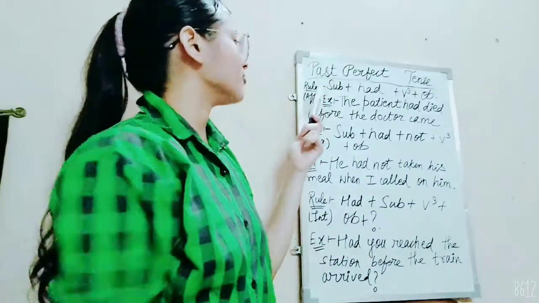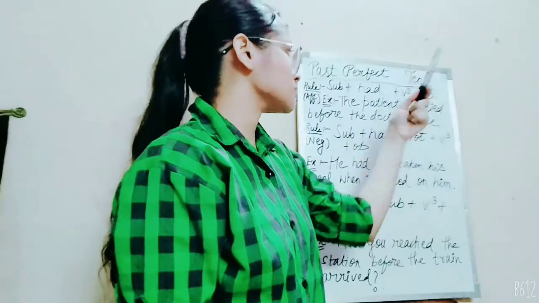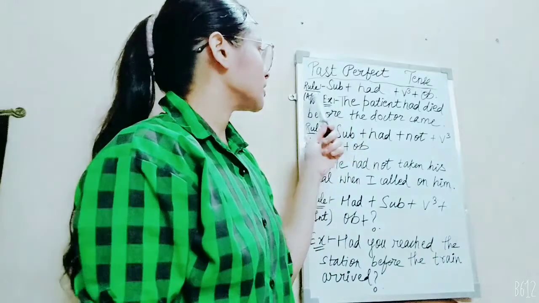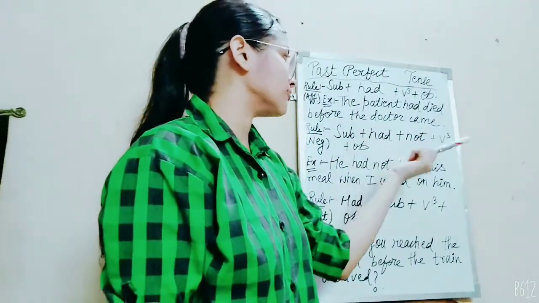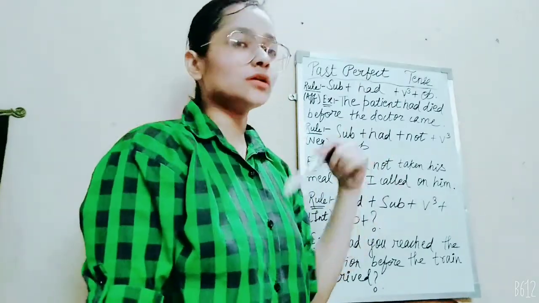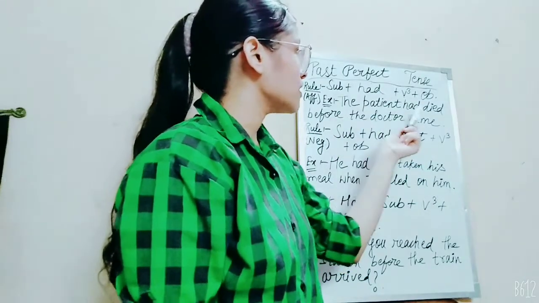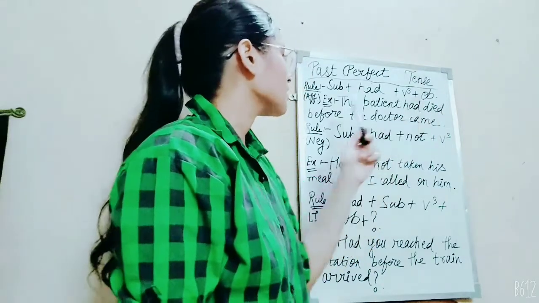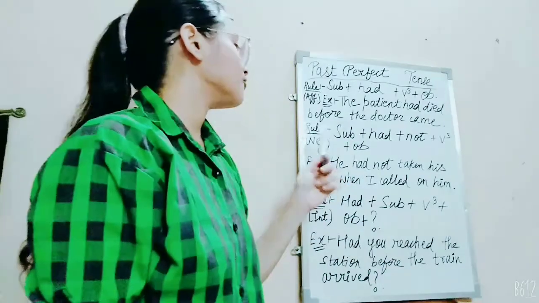Past perfect has already completed. So its rule for affirmative sentences is subject plus had plus verb's third form plus object. Here had will act as a helping verb. Okay, its example is the patient had died before the doctor arrived. That means that patient had already died before the doctor came there. So the patient is subject here, had is the helping verb, died is verb's third form, before the doctor came is object.